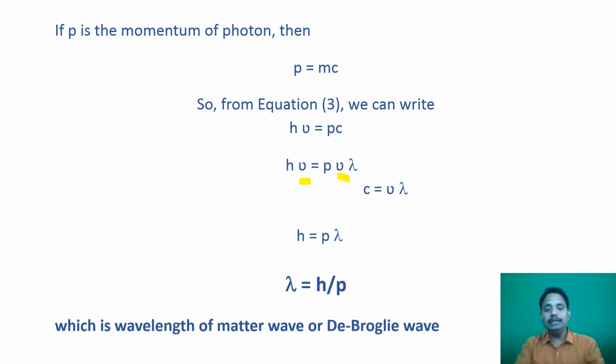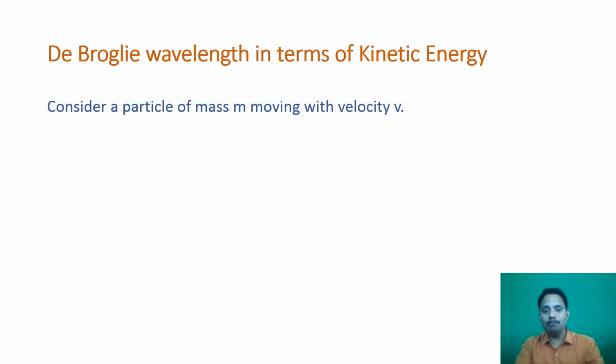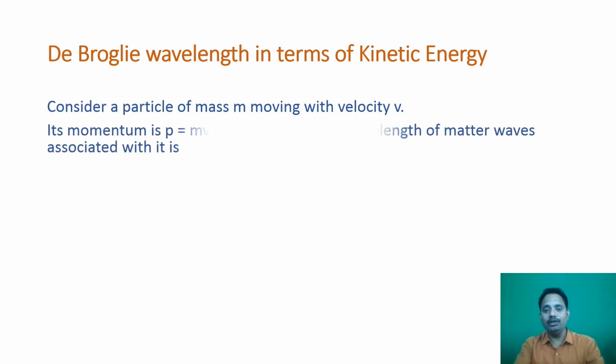Now, this de Broglie wave we can write in different forms, for example, in terms of kinetic energy, accelerating potential, or rest mass. First, we'll see the de Broglie wave in terms of kinetic energy. For that purpose, consider a particle of mass m moving with velocity v.